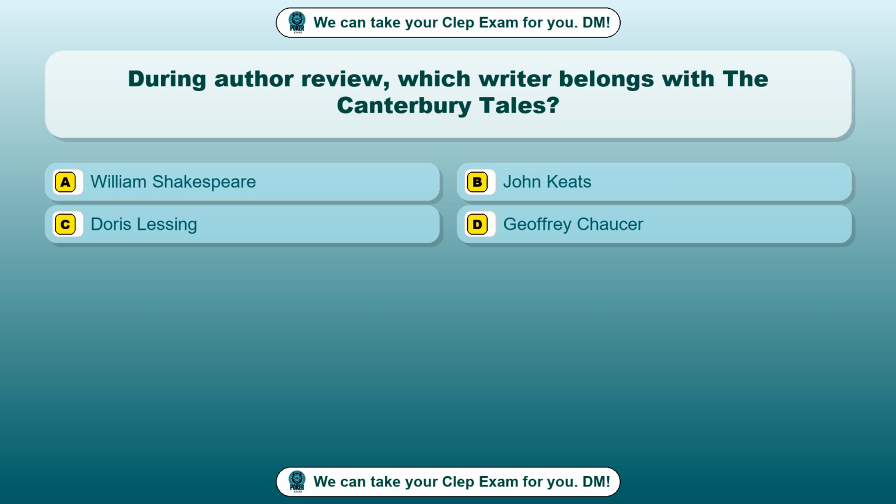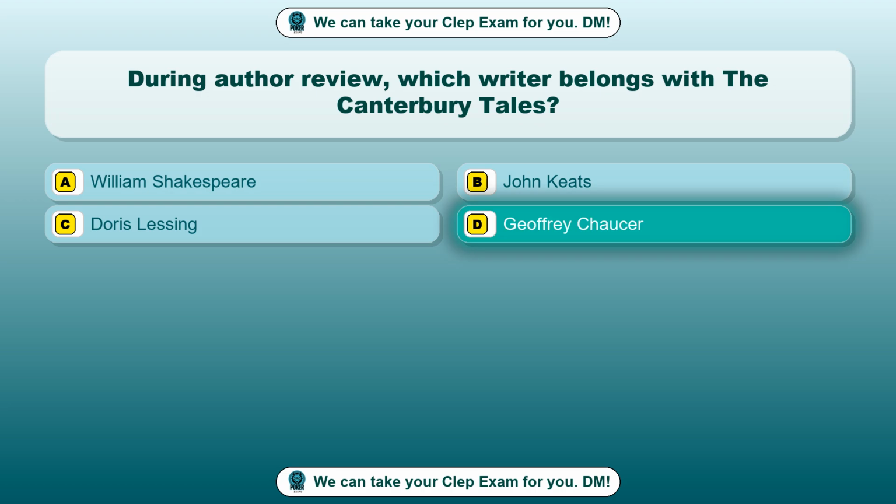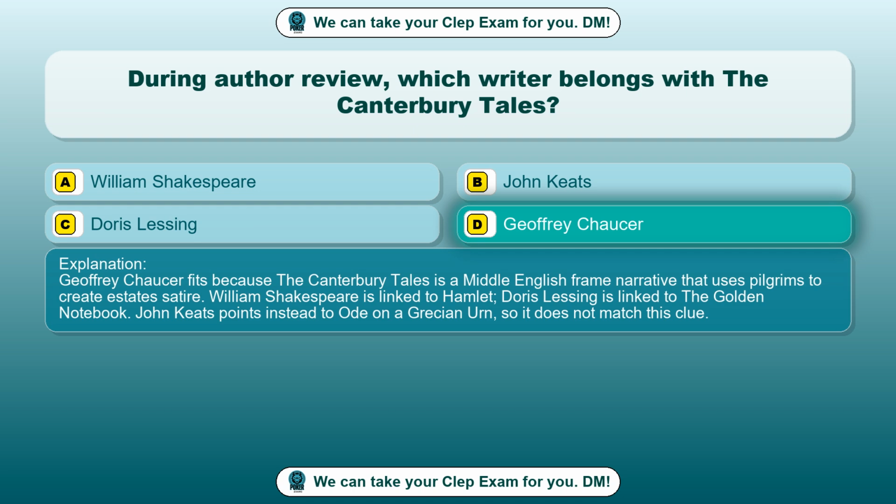Option A. William Shakespeare. Option B. John Keats. Option C. Doris Lessing. Option D. Geoffrey Chaucer. The correct answer is option D, Geoffrey Chaucer. Geoffrey Chaucer fits because the Canterbury Tales is a Middle English frame narrative that uses pilgrims to create a state satire. William Shakespeare is linked to Hamlet, Doris Lessing is linked to The Golden Notebook. John Keats points instead to Ode on a Grecian Urn, so it does not match this clue.